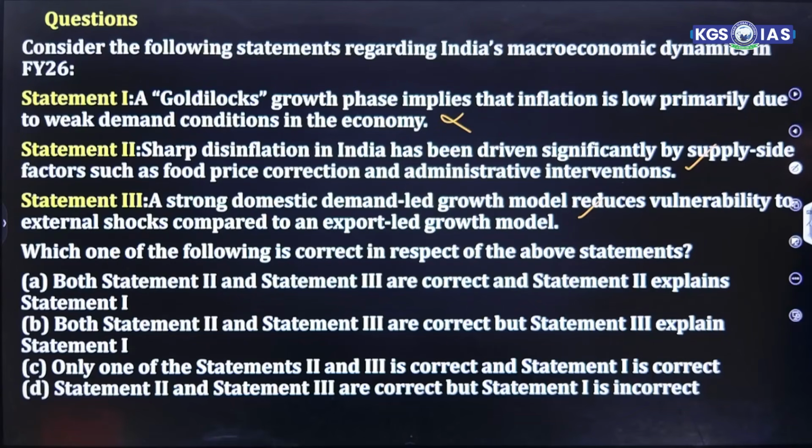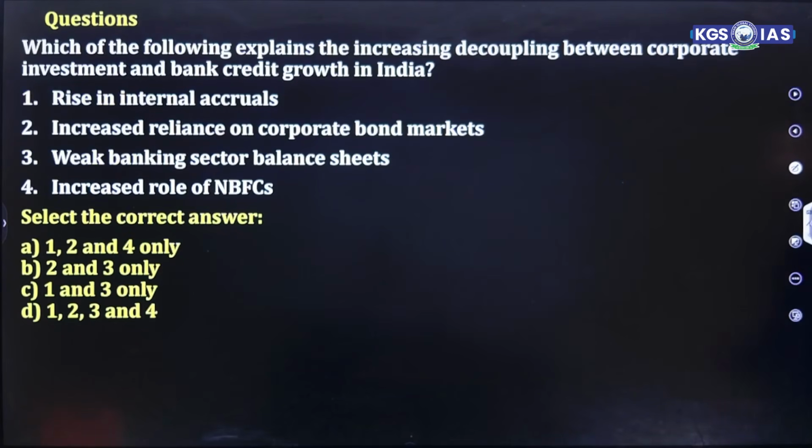So both statement 2 and statement 3 are correct, and statement 1 is actually wrong. Options: both statement 2 and 3 are correct, but statement 3 explains 1. Only one of statement 2 and 3 is correct and statement 1 is correct. Statement 2 and 3 are correct, but statement 1 is incorrect. So D is the correct answer. Next question.